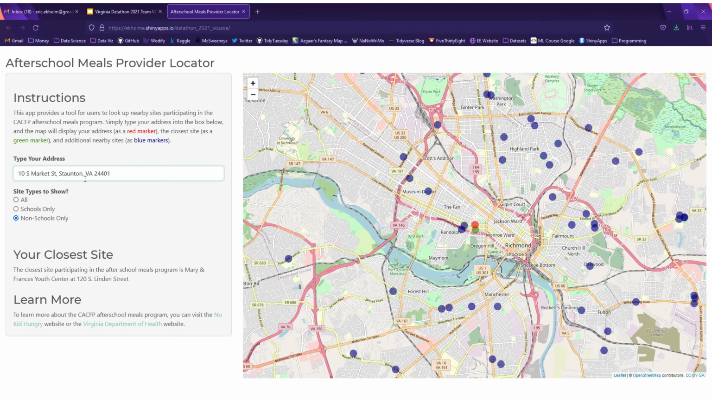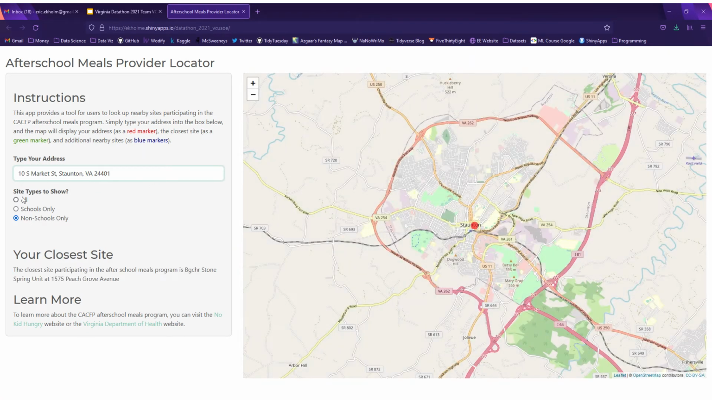So let me enter the address for the Blackfriars Playhouse in Stanton. We can see here that shows up here, and the closest site participating in this program is Bessie Weller Elementary. We've also included helpful links to the No Kid Hungry website and the Virginia Department of Health, who runs the CACFP program, in case folks want to learn more.